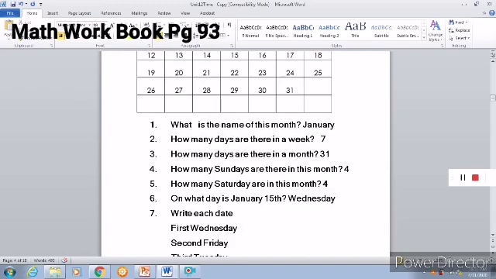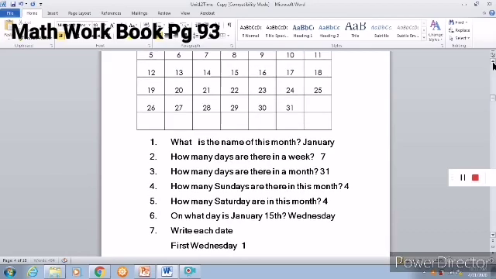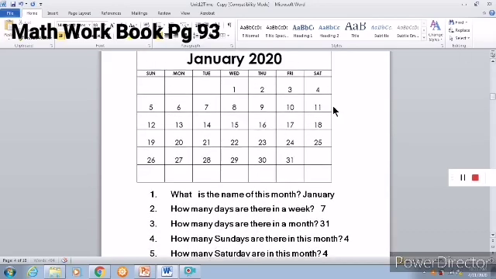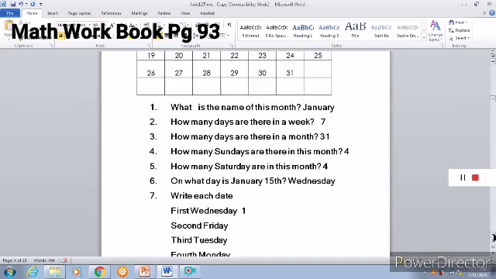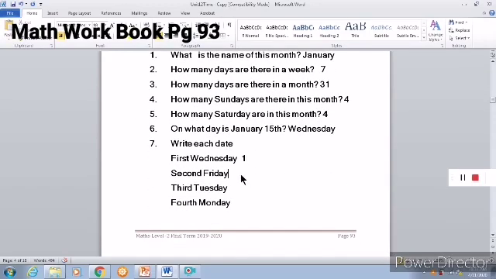Then, what is the second Friday? Second Friday means you have to see all the Fridays. So, the Fridays you see. Then, first Friday, second Friday. Second Friday is 10th. Write 10.